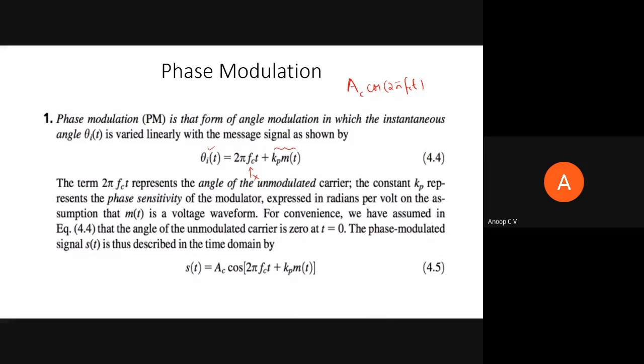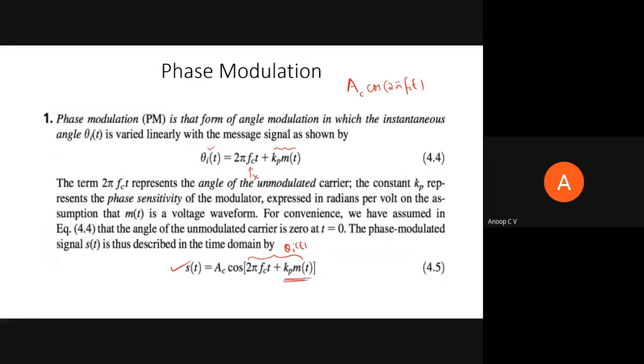In that case, in phase modulation, the phase of the carrier will be equal to kp times m of t. In fact, I should call it the phase offset. So it will be instantaneously varying, a function of time. So S of t can be represented as AC cos of 2 pi fct plus kp into m of t. This entire thing is theta I of t. So in phase modulation, the phase is instantaneously varying according to the message signal.